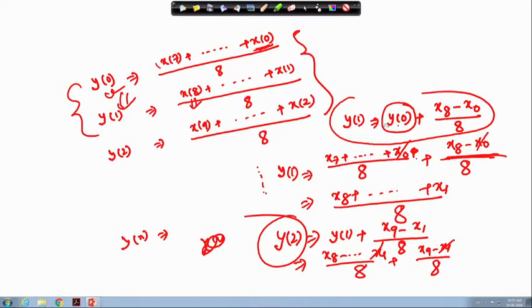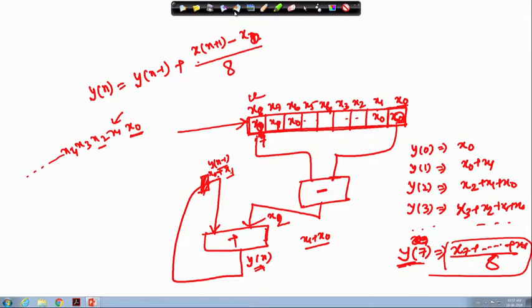So, that is why y 0 is written over here. Here y 7 is that particular case. So, at that time what will happen? y 8 will be y 7 plus (x 8 minus x 0) divided by 8. y 7 is nothing but this corresponding value, 8 values we are not considering over here, we are considering only this.